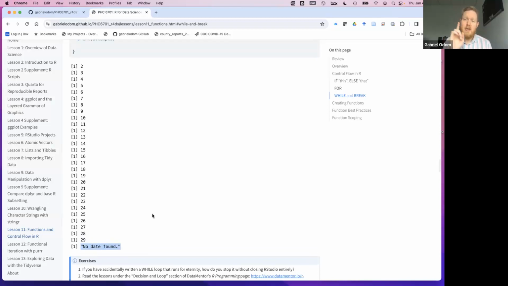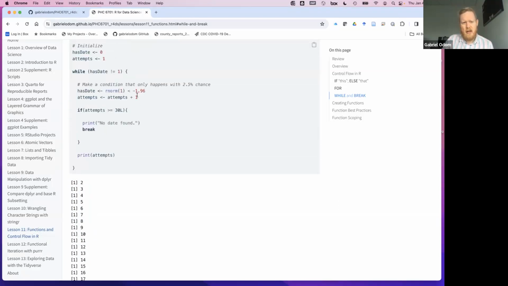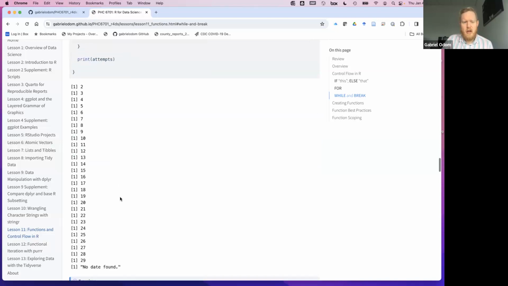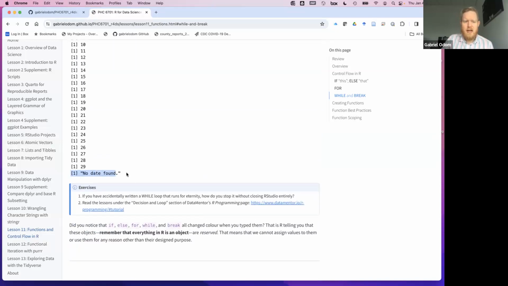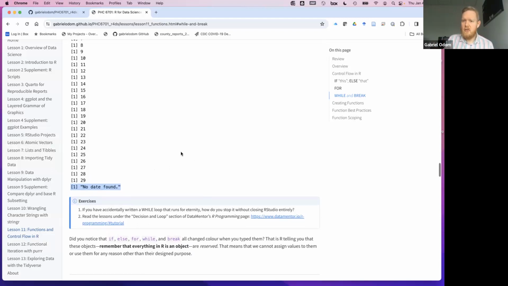Okay, again, notice, however, this is 29 atomic vectors of length 1, atomic integer vectors. Actually, they might be numeric because I didn't add an L. Yeah, they're going to be numeric. This is an atomic character vector. This is our message out. And we've said, okay, we did not write a for loop.